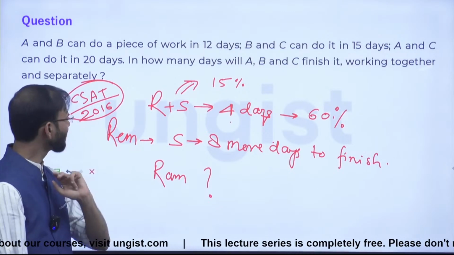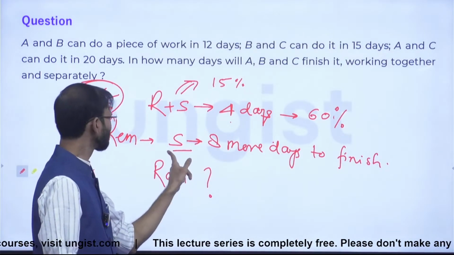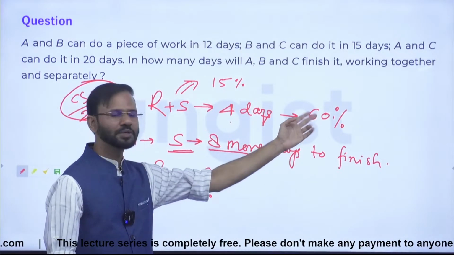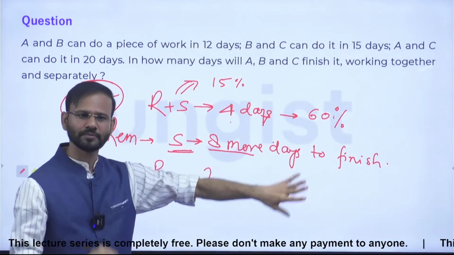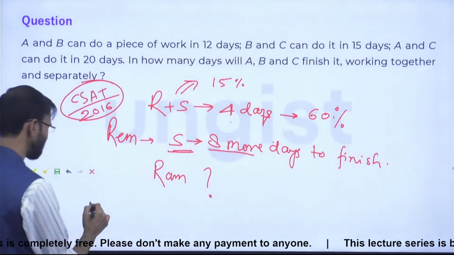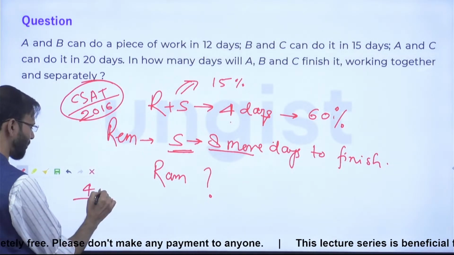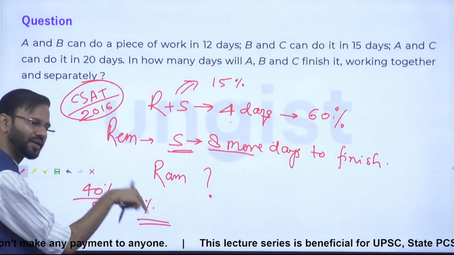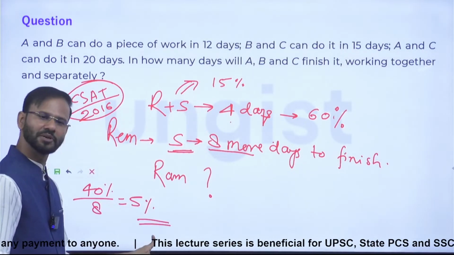After that, Shyam takes 8 more days to finish the work. Guys, 60% work was done. What is left? 40%. Shyam takes 8 days to complete 40%, which means 5% in 1 day.